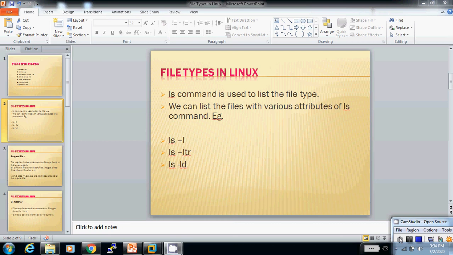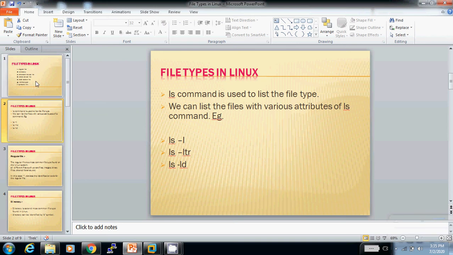This is a lecture about file types in Linux. There are various file types available in the Linux operating system. In this operating system, a folder or directory can be considered a file. To identify the file type, we use the ls command. We can list files with various attributes of ls, for example ls -l, ls -ltr, ls -ld. These are commands to identify the file type in Linux.